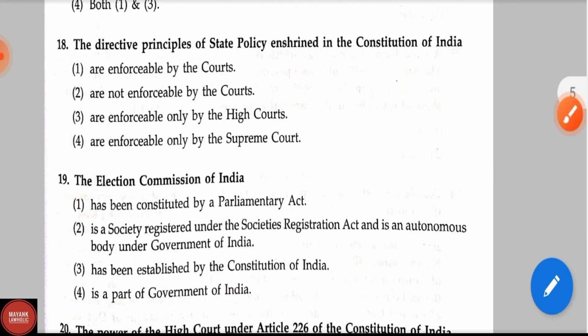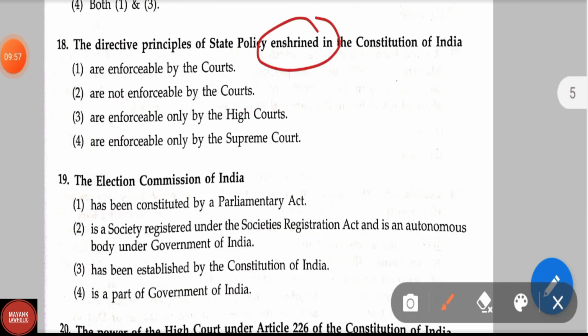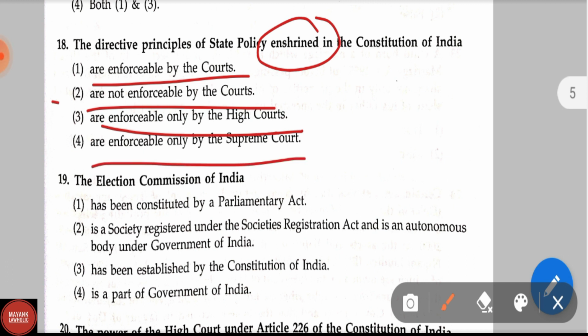Question number 18. The directive principles of state policy enshrined in the Constitution of India: are enforceable by the courts; are not enforceable by the courts; are enforceable only by the High Courts; are enforceable only by the Supreme Court. Correct answer is option second, are not enforceable by the courts. Question number 19.